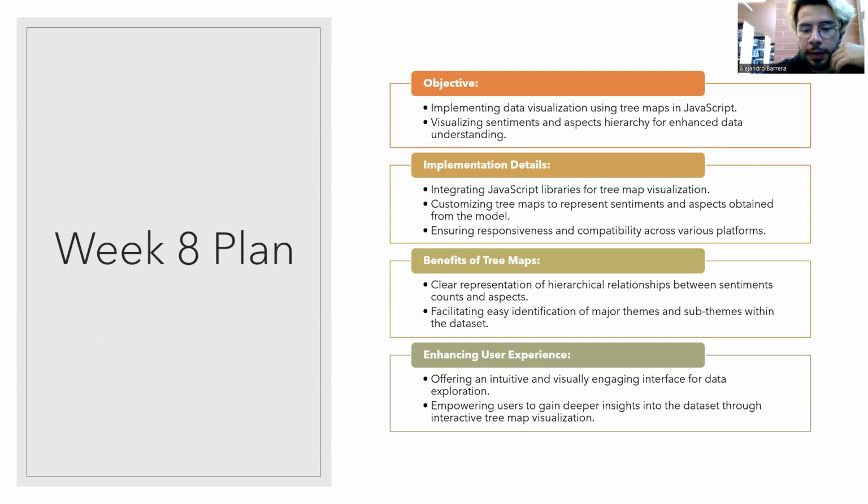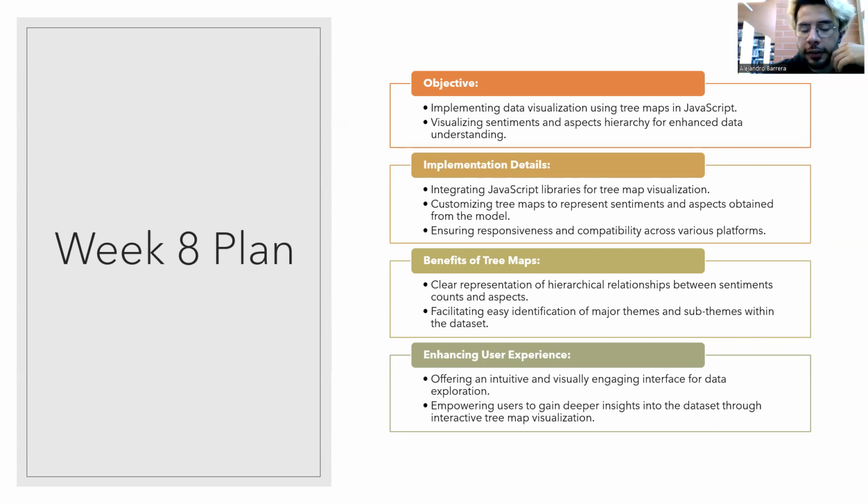Why are we using tree maps? We are using this method to have a clear representation of the different relationships between the sentiments, and also to be able to identify the principal themes and sub-themes within this data.